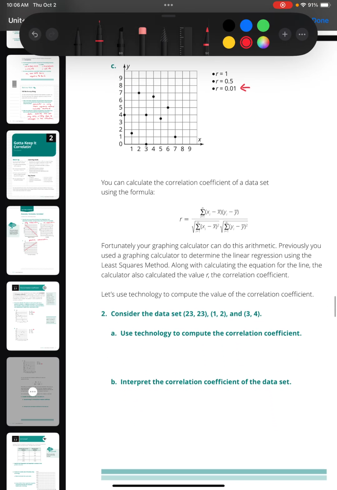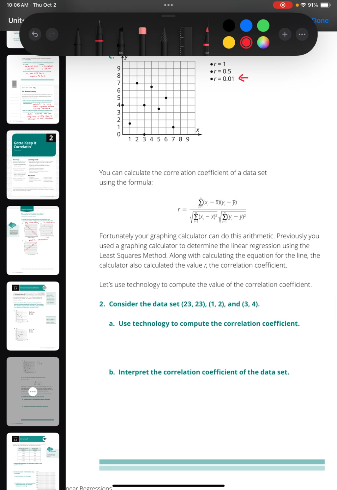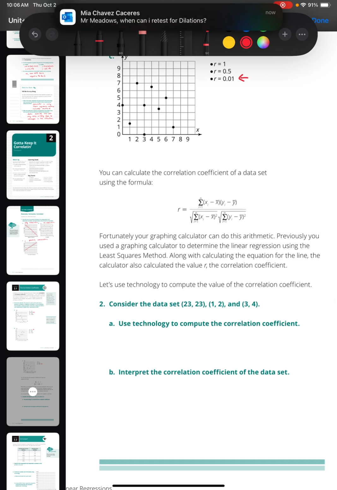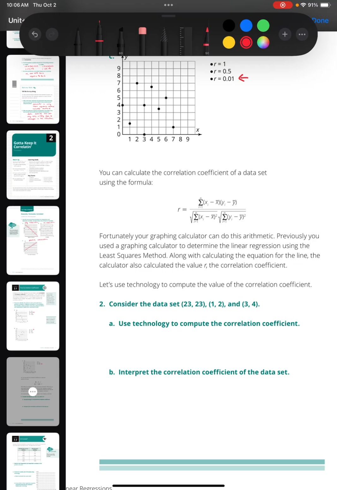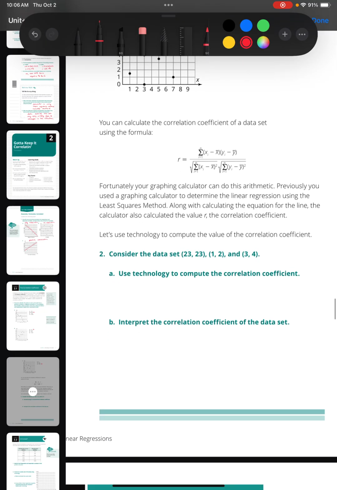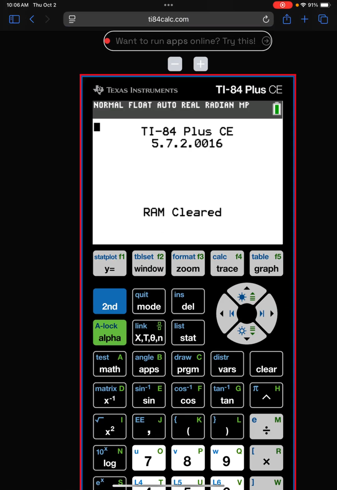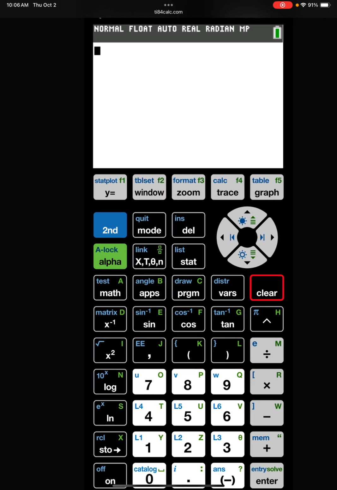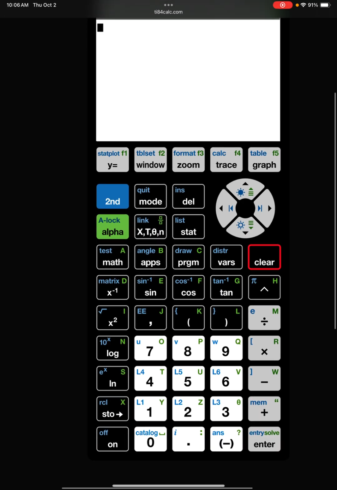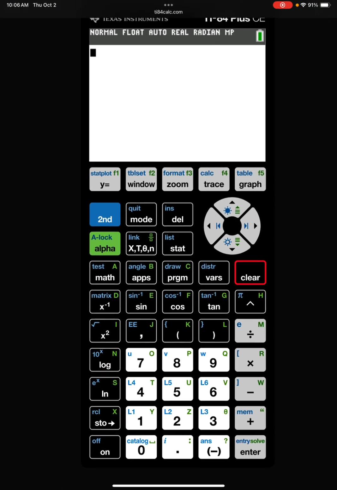Now, this equation here shows you how the correlation coefficient is calculated, but the good news is that your calculator can do this for you. Now, on your calculator, let me bring up mine here. We want to turn diagnostics on if it's not already on your calculator. The way you do that is you see where the 0 button is in blue.